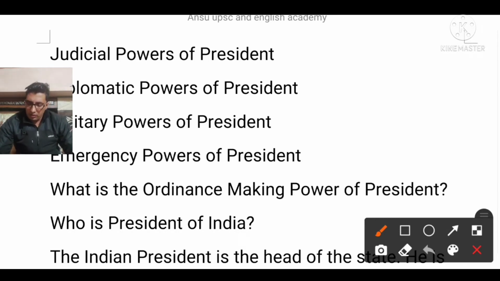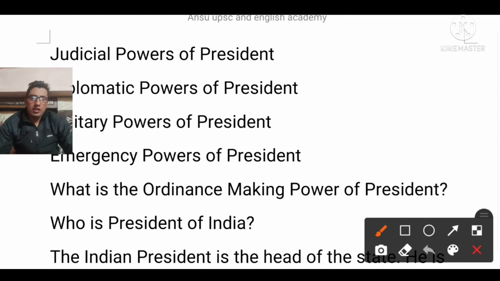Even in the 1955 case, Ram Jawaya Kapur versus State of Punjab, it was clearly mentioned that the real power lies with the ministers. They mention this even in the order of precedence. Whenever we are counting the order of preference, we give the president the first number, and after that we enumerate the spouse and family members of the president. In this order of preference, he is the first citizen of India.